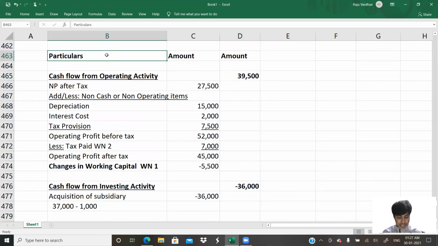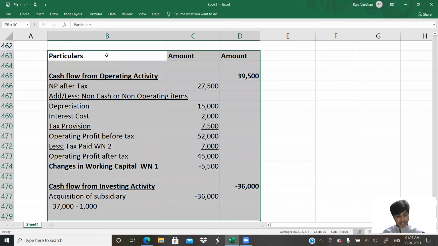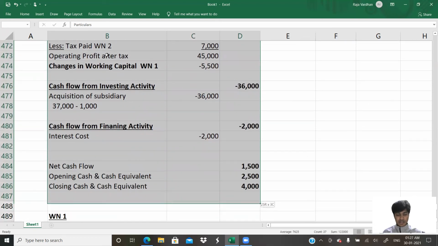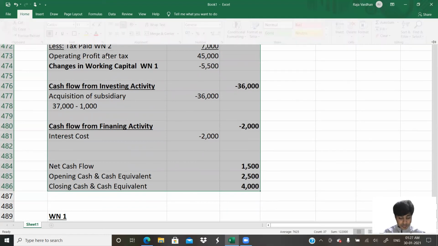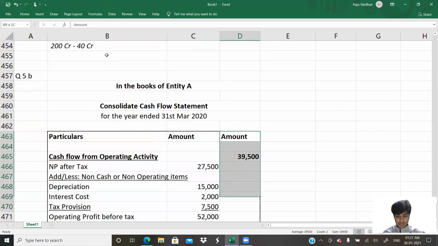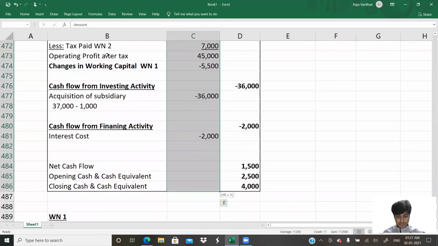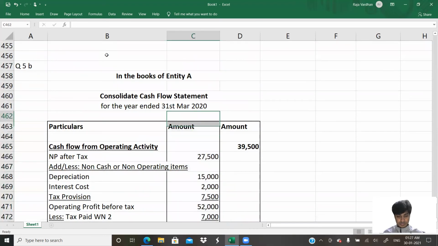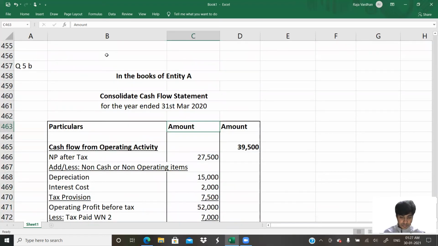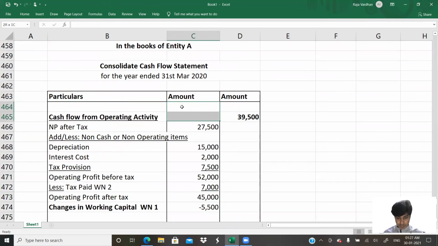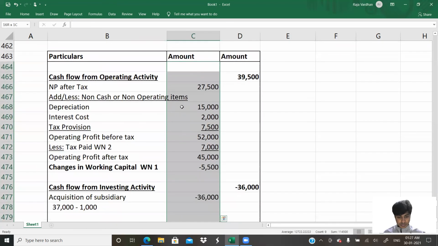Come on, let us put one beautiful border to this and we're done with this question. So we're done with 5B. This much is operating and there we go.